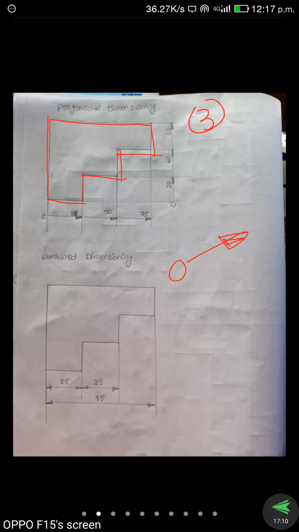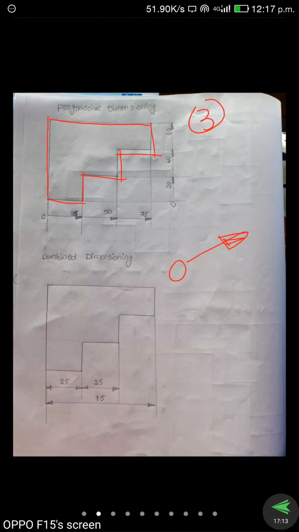Progressive is nothing but here there is only one side of the arrowhead, a closed arrowhead, and the dimension starts from zero value. Is it clear? See here, we draw the same diagram, height is 60 and length is 75, and here the lengths are 25 and 20, 25, 20 and 25, 20.